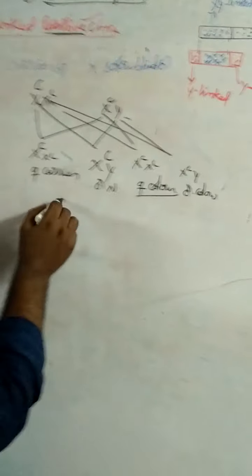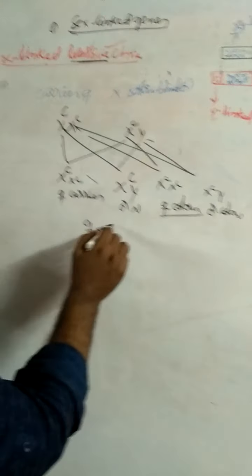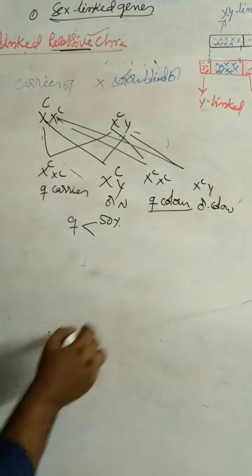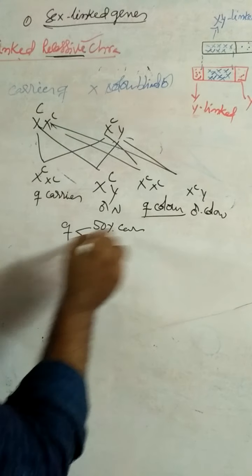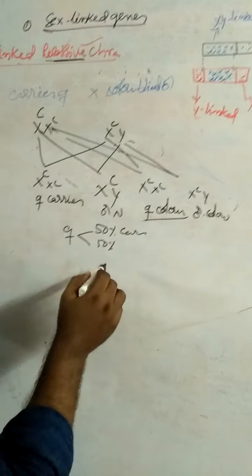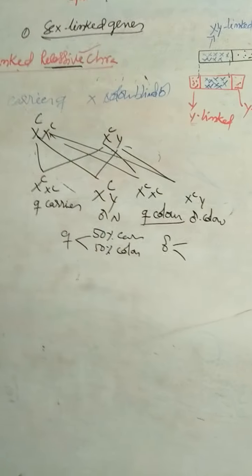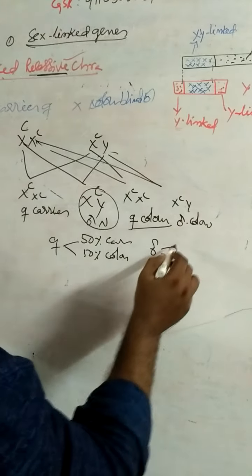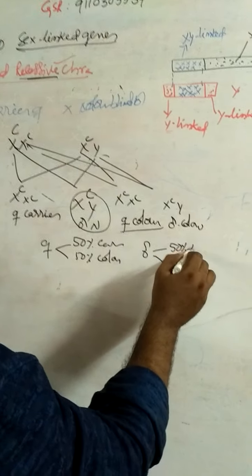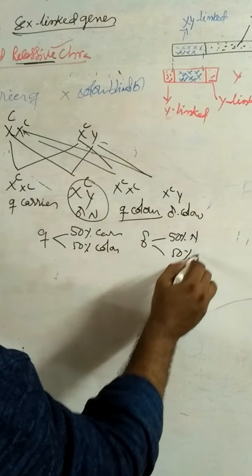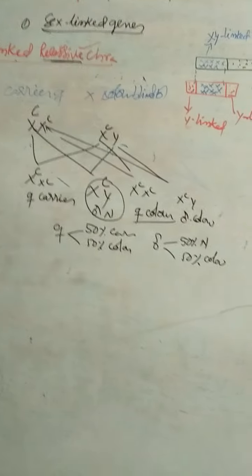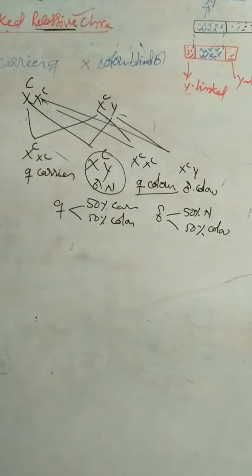In this case, females are 50% carriers and 50% colorblind. Males are 50% normal and 50% colorblind. This is carrier female into affected male or colorblind male.